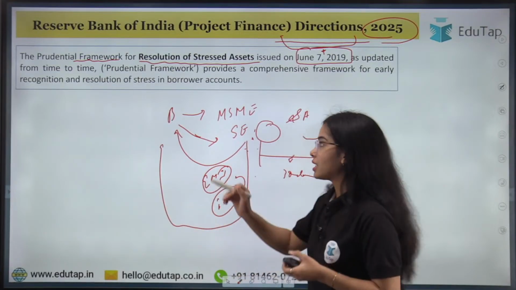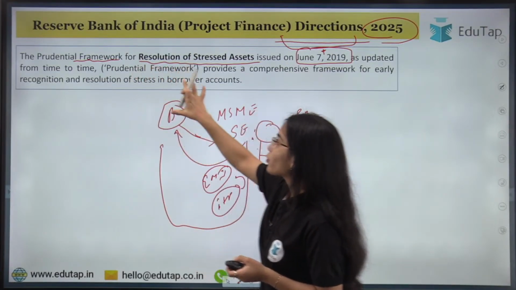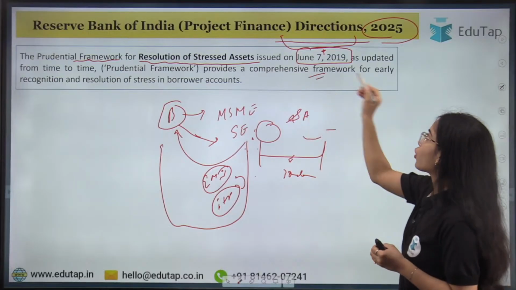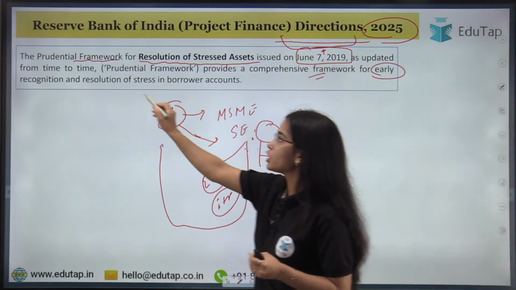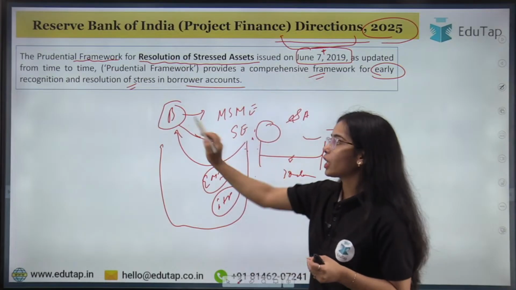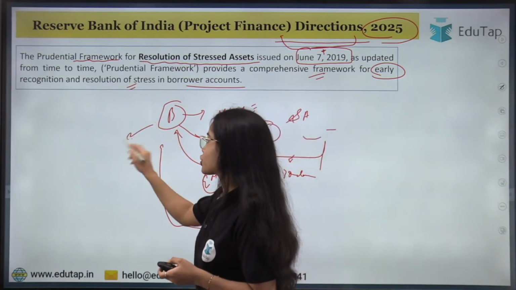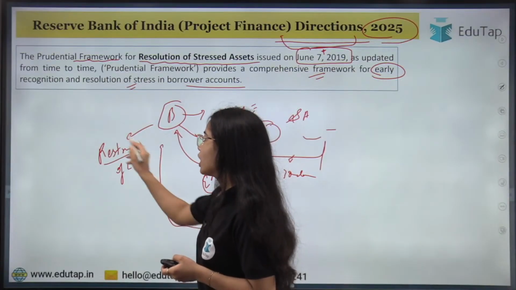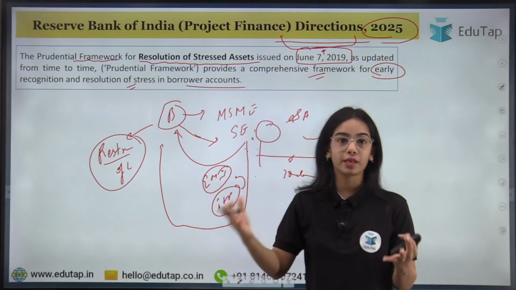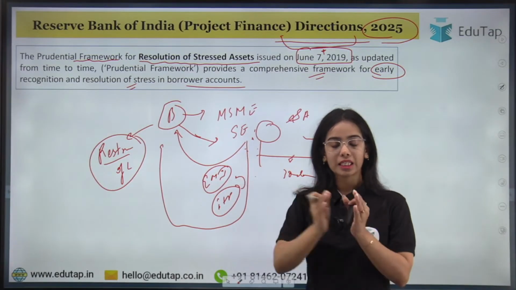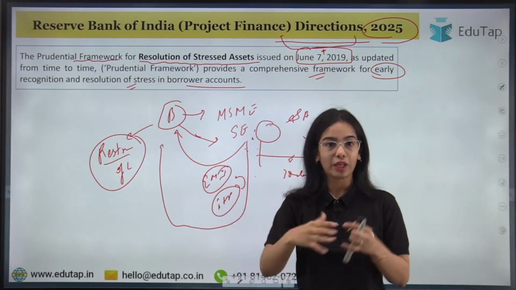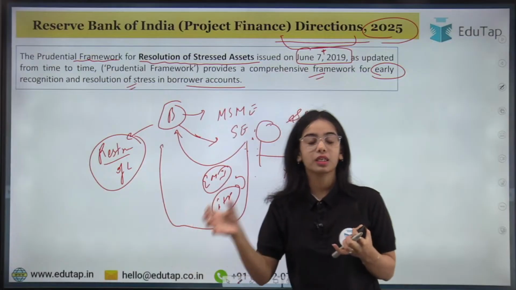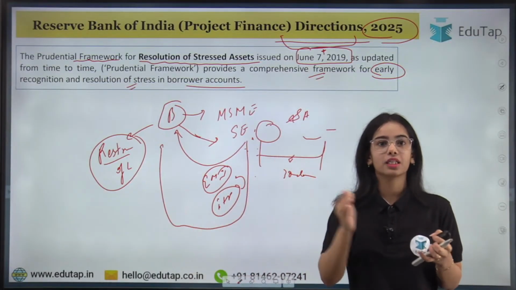So this prudential framework provides a comprehensive framework for early recognition and resolution of stress in the borrower account. Now the bank can do the restructuring of the exposure. The bank will do the restructuring of the loan, where the bank can provide a moratorium period to the small enterprise. Moratorium period, like during COVID, many people got a moratorium period, that is a temporary pause in the payments, okay?